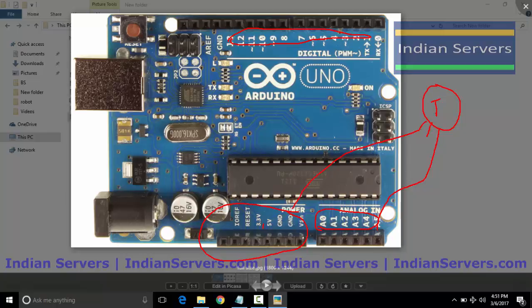That 5 volts is taken from the power connector. Here you can see 5 volts, and ground is connected to ground. Like that, we have to connect external devices to the Arduino board. So these 5 volts and ground pins are used for connecting sensors or other peripherals to the Arduino.